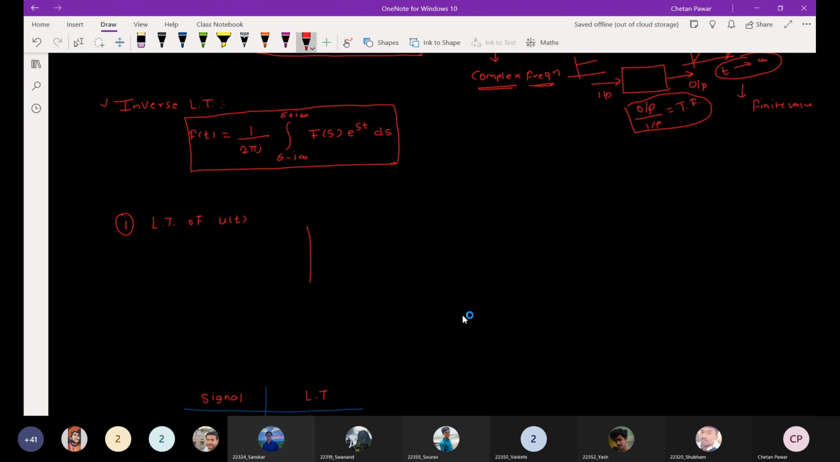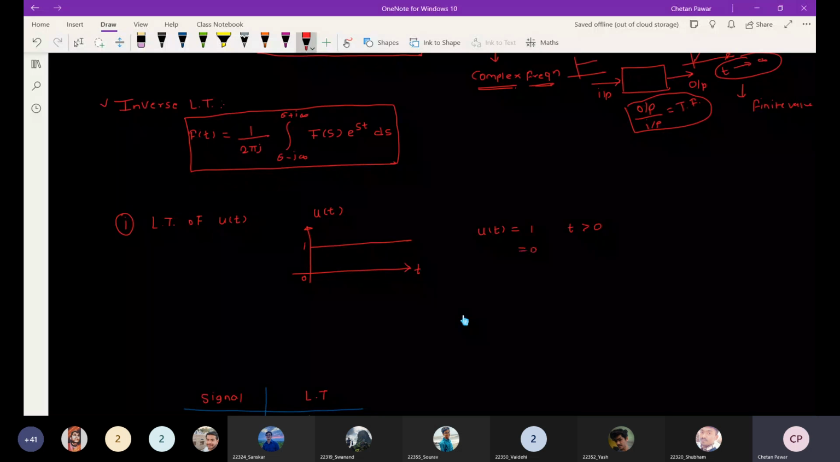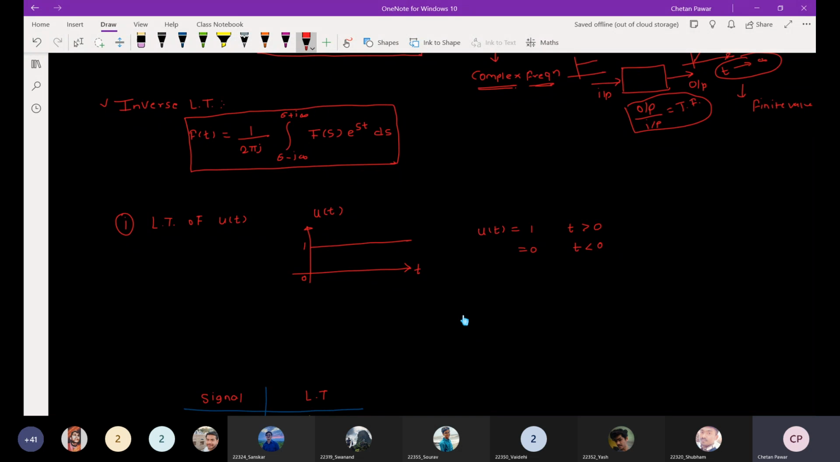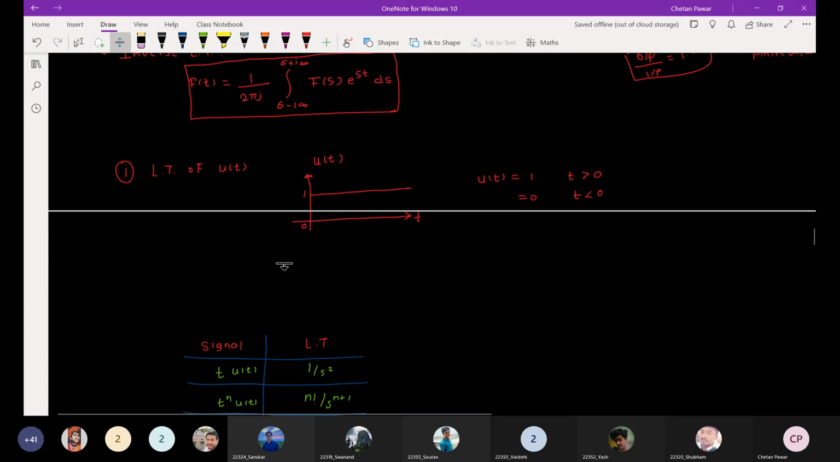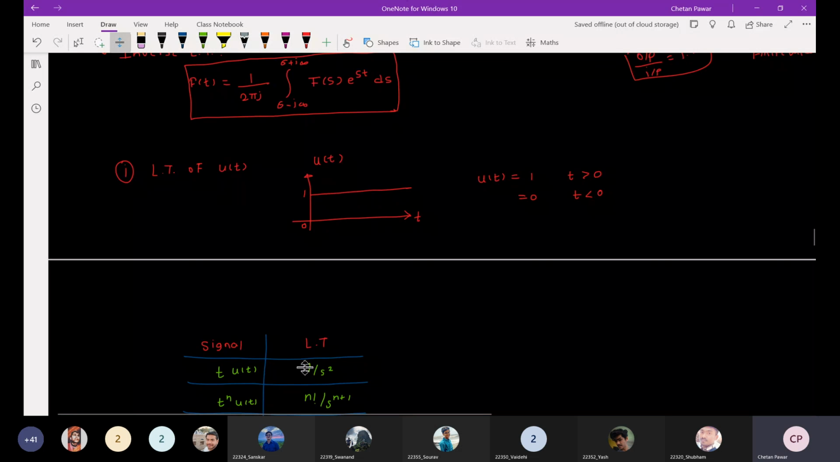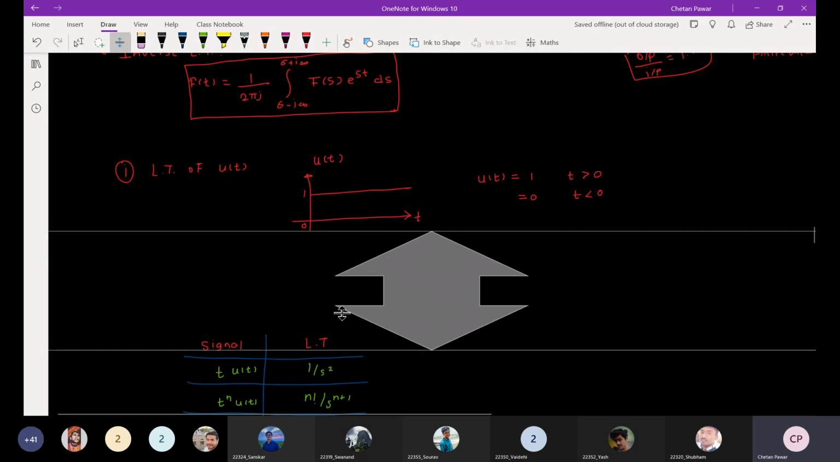The unit step signal is represented like this, right? 0, 1. So the mathematical expression for that will be u of t will be 1 when t is greater than 0, and this will be 0 when t is less than 0. Okay. So here, if you want to find out the Laplace transform for u of t, you just need to put the value of u of t.